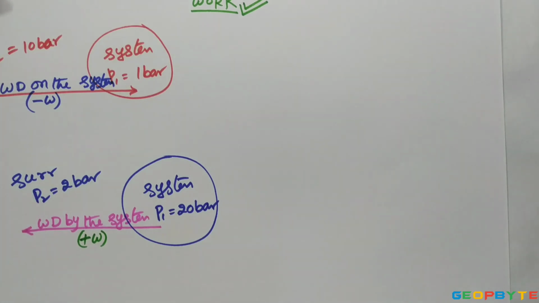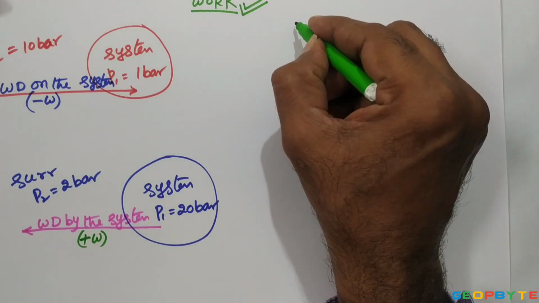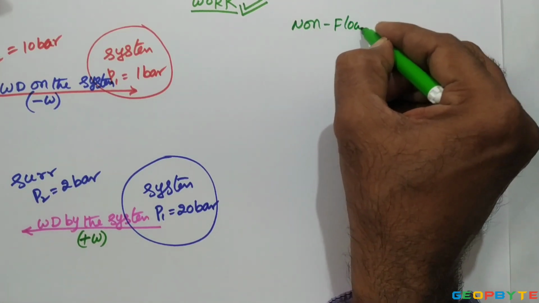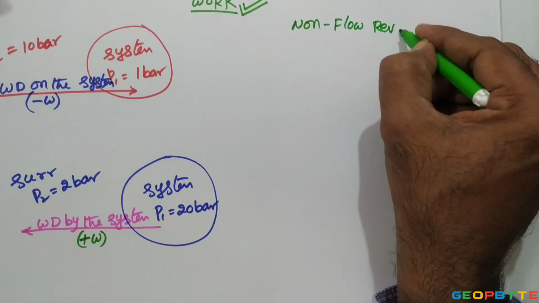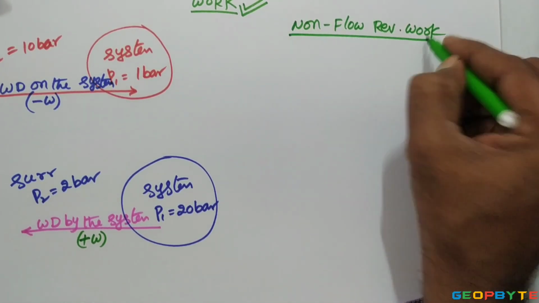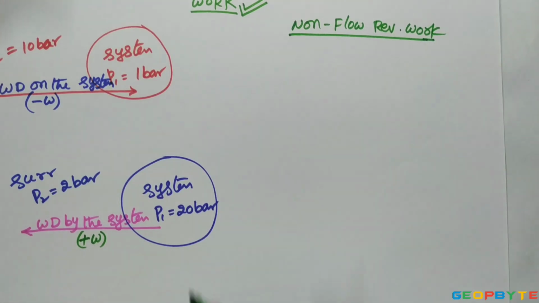If the process connected to a closed system is occurring reversibly, then the work comes under non-flow reversible work. As we know, the closed system's other name is non-flow system or fixed mass system.